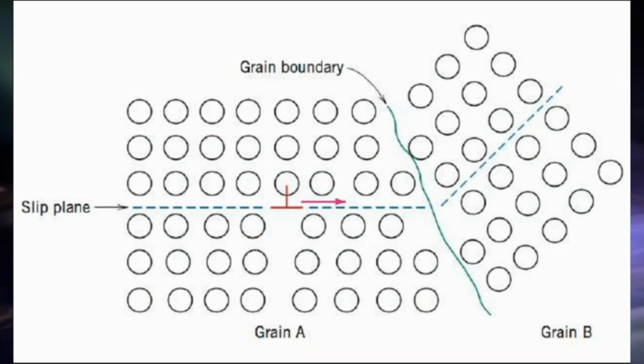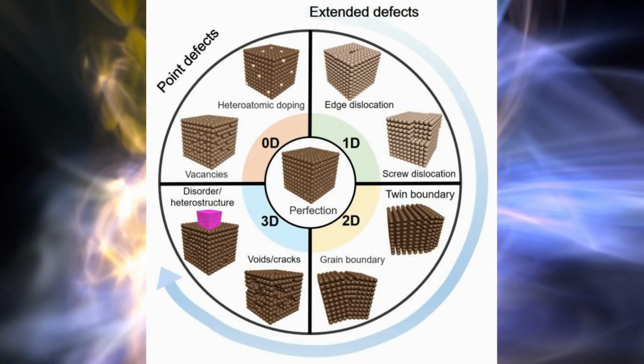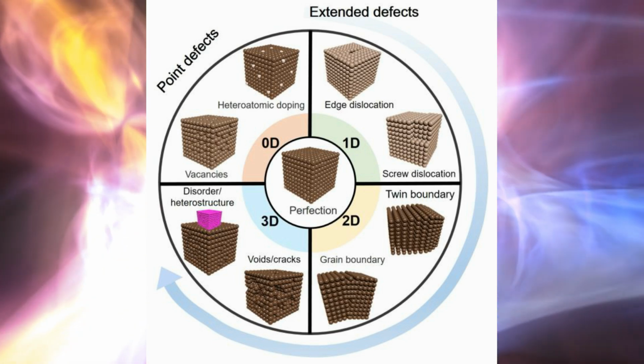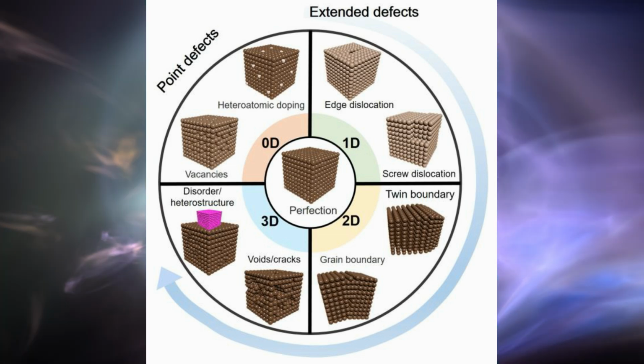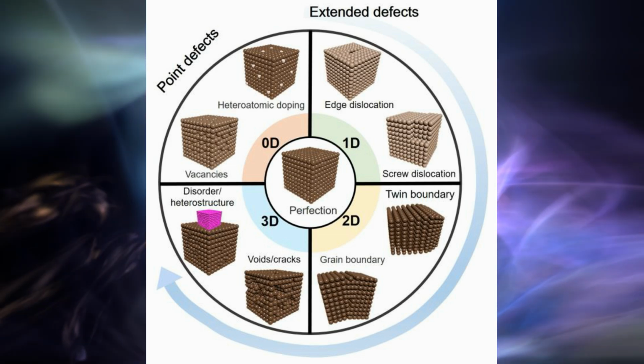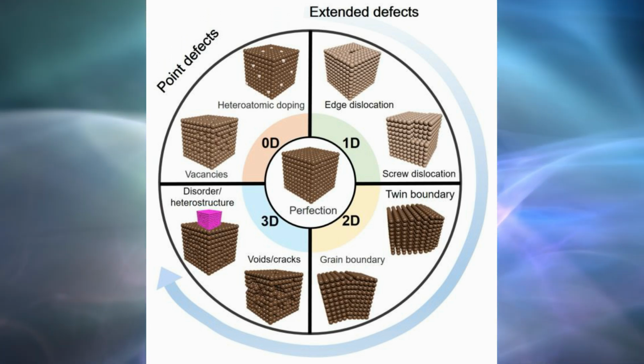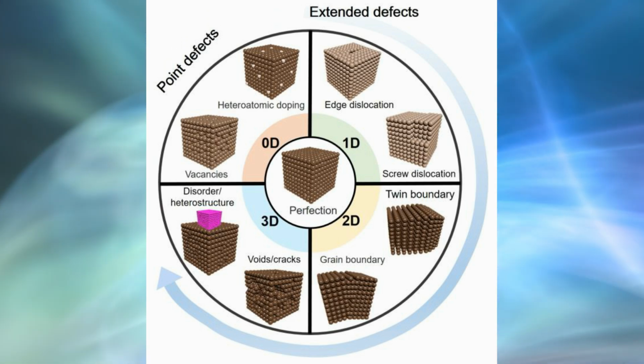Grain boundaries: dislocations can interact and pile up at grain boundaries, affecting the overall mechanical behavior of polycrystalline materials. The structure and distribution of dislocations within grains and at grain boundaries influence the material's response to deformation and its fracture behavior. Defect engineering: controlling dislocations and other defects at the atomic level through techniques like alloying, heat treatment, and cold working allows materials engineers to tailor the mechanical properties of materials to meet specific requirements for different applications.